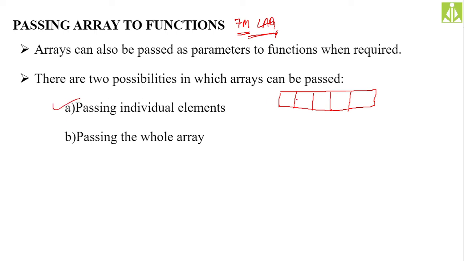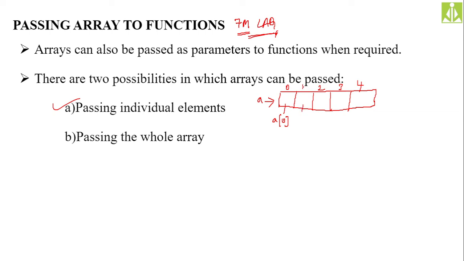When you are declaring an array, the index will start from 0, then 1, 2, 3 and 4. This is your array A. If you want to refer to this first element, you have to use its index value, that is A of 0, which will indicate this first element.